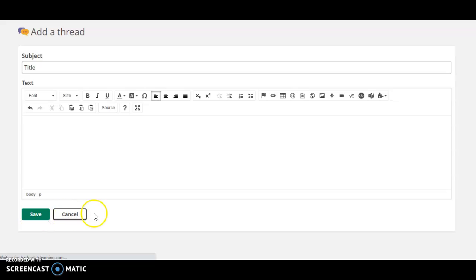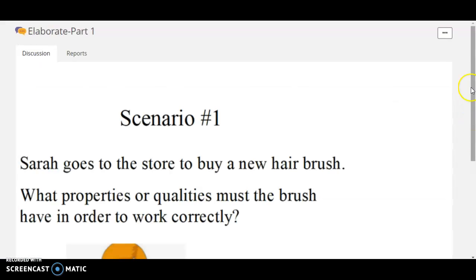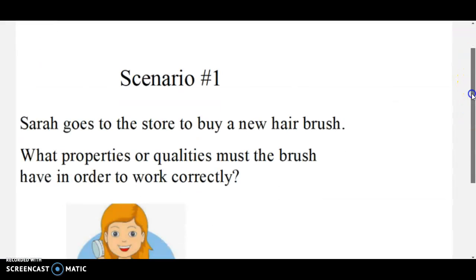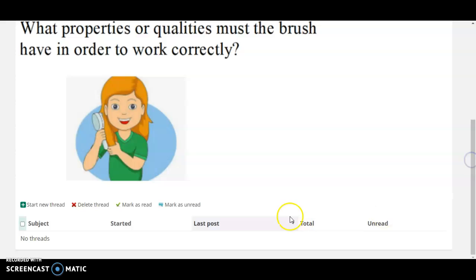After you have clicked on the Save button, here, I'm waiting for it to let me go back. Once you have clicked on the Save button, if you scroll back down, your thread or your post should be located at the bottom. Once you see that your post has been successfully sent and uploaded, you will then move on to the next page in the playlist.